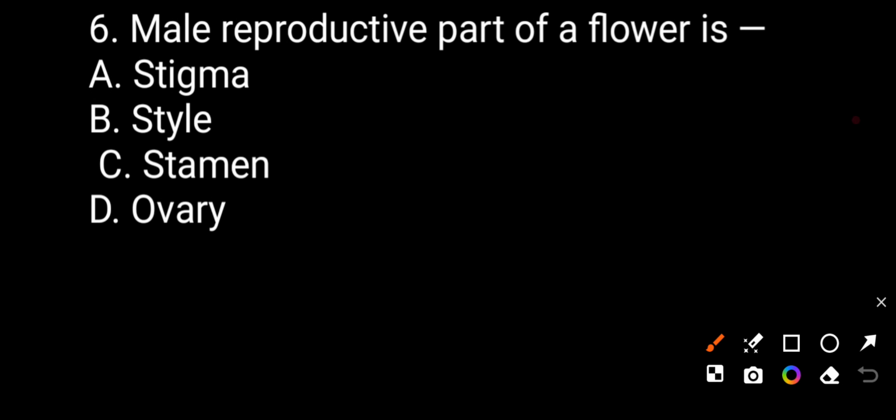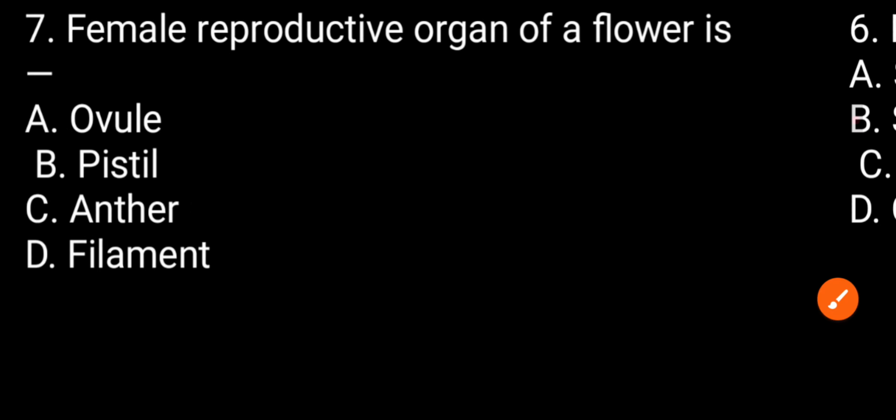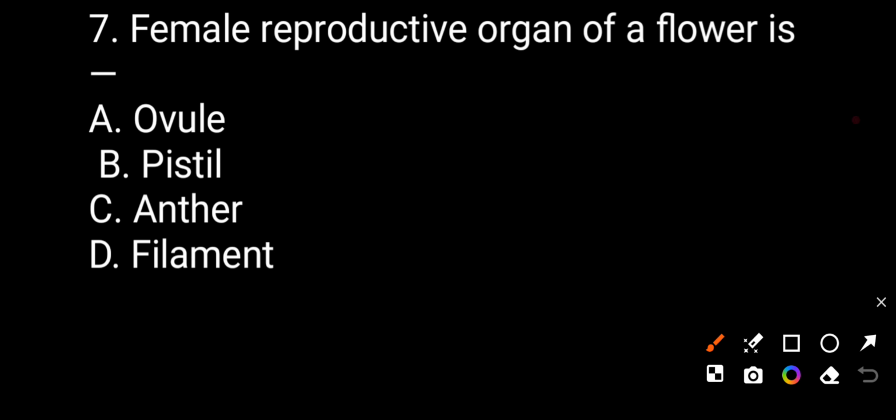Male reproductive part of a flower is stigma, style, stamen, ovary. So you can see the stamen is the male reproductive part of a flower. So answer C is correct. Now we see question number 7.